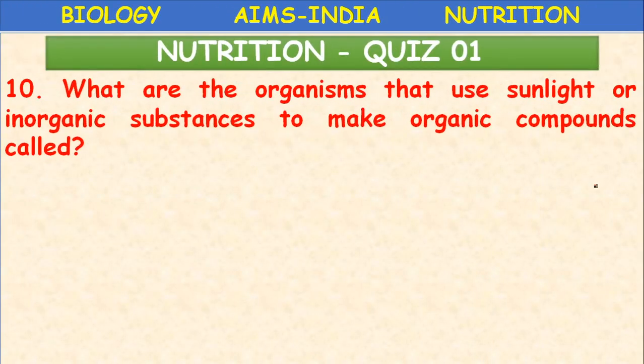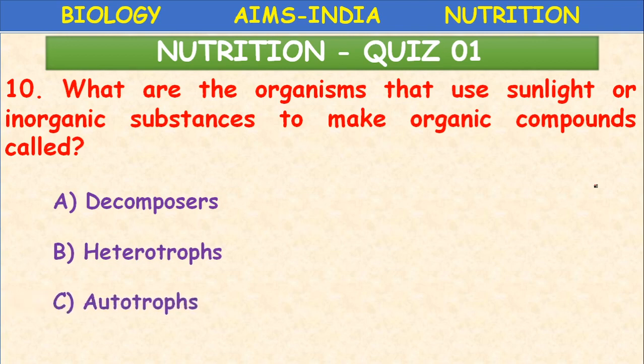Last question. What are the organisms that use sunlight and inorganic substances to make organic compounds called? Decomposers, heterotrophs, autotrophs, parasites. What are they? From inorganic substances, organic substances are produced. Autotrophs. Okay, we are going to discuss more about photosynthesis in the further classes. So please read the textbook if it is available. If not, you can watch the video repeatedly offline also. Okay.